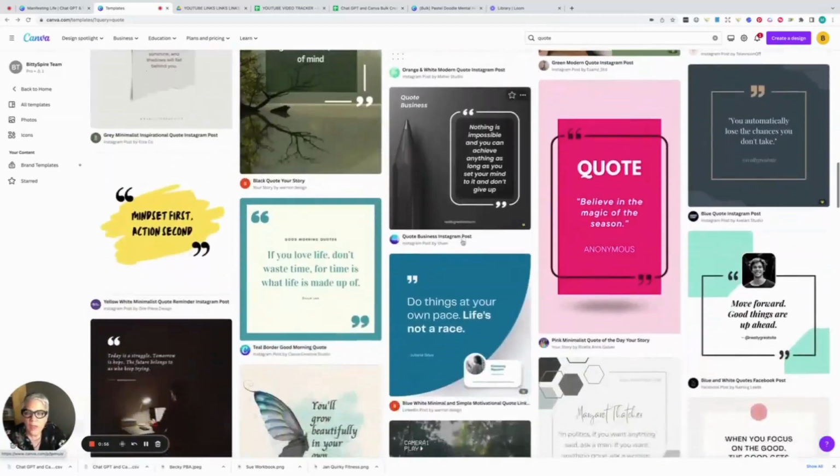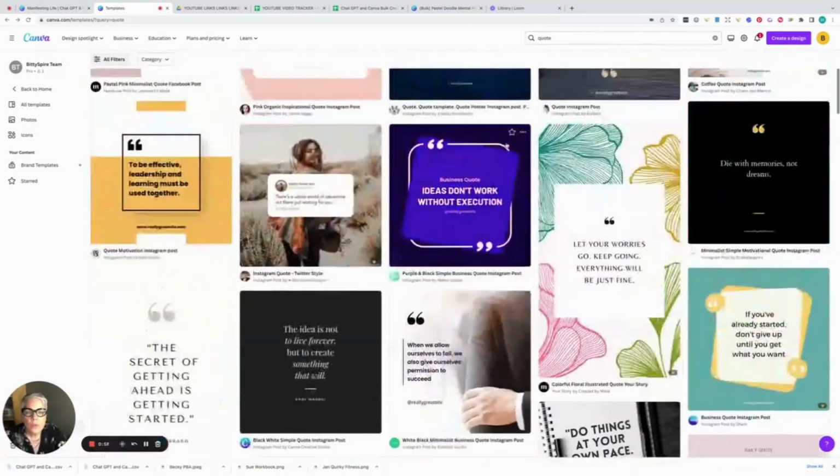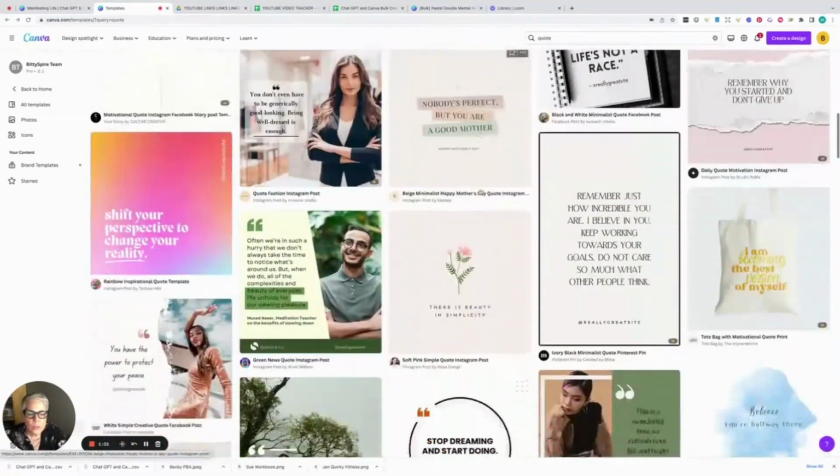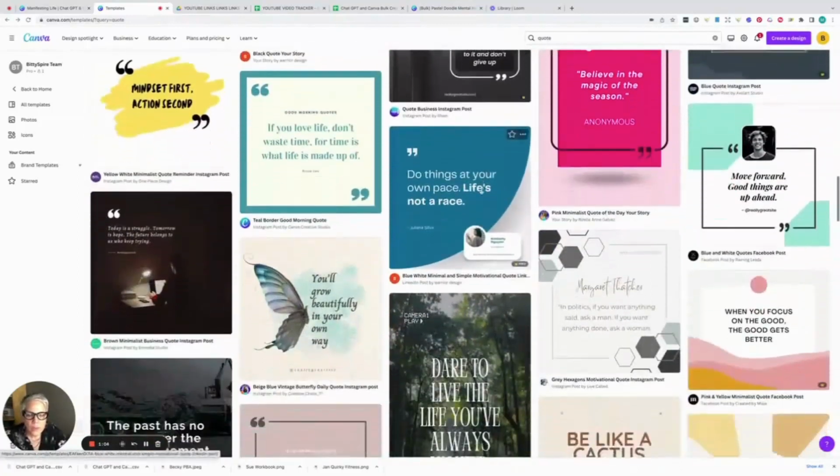So I just went into Canva and I typed quote up here. And I was looking through to say, okay, which one do I like? And I like this one. So I'm just going to choose customize this template.